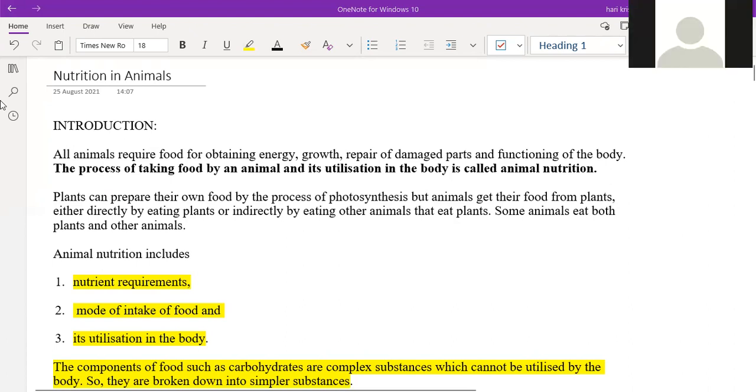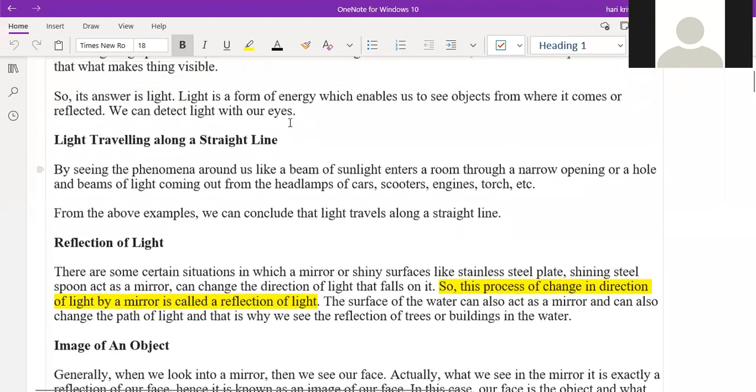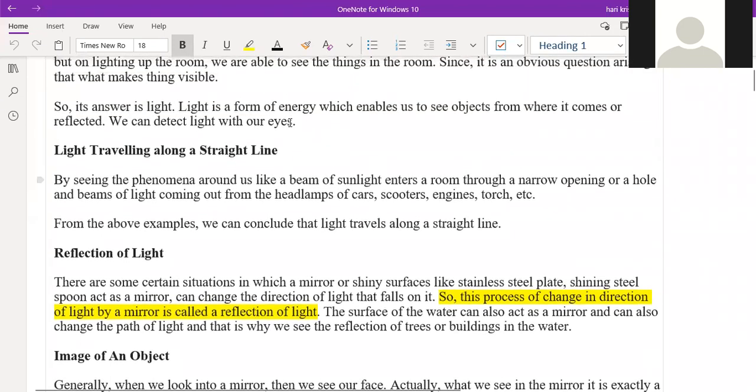Okay. So last class we did the light chapter. We already discussed in previous classes about light traveling in a straight line. Whenever light is traveling, it will travel only in a straight line. Even if a path deviates, it will again travel in a straight line itself.